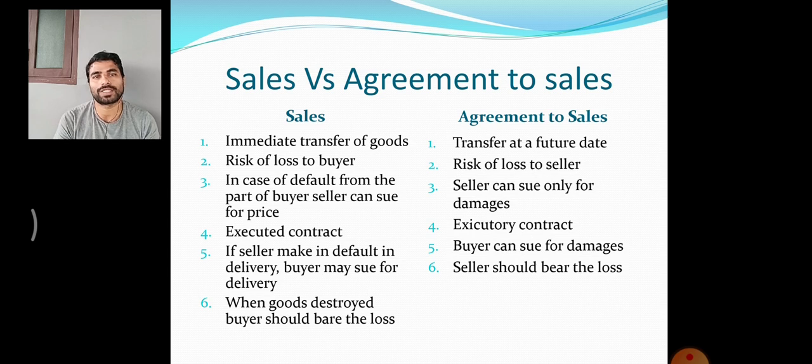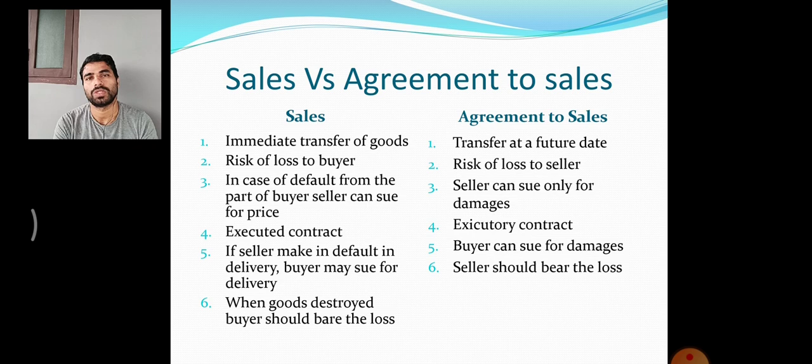If you look at the slide, it is very clearly explained. Number one, in case of a sale, the goods are transferred immediately. But in case of an agreement to sell, the goods will be transferred in the future, because there is only an agreement. They are not transferring the goods on the spot.